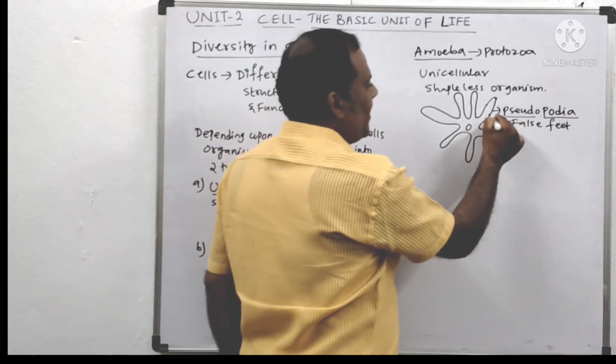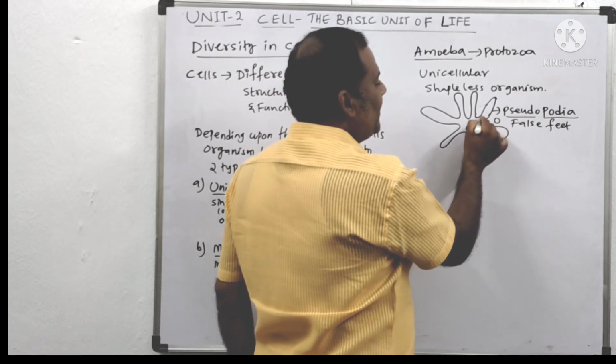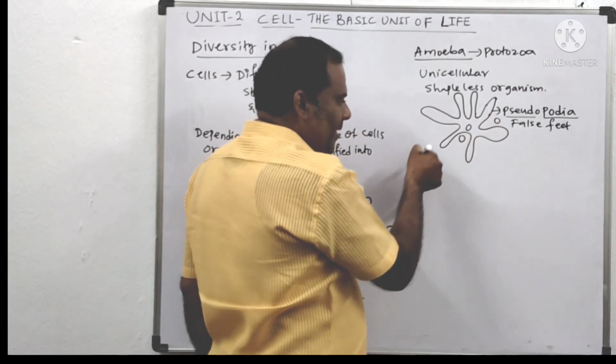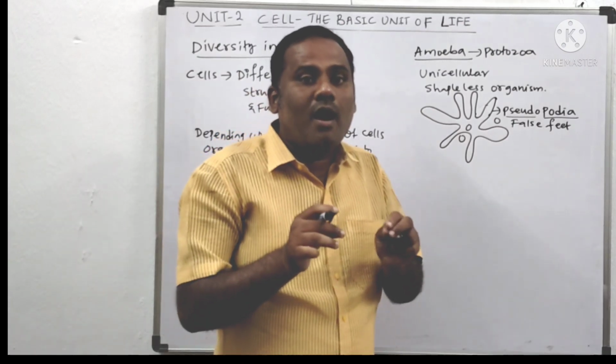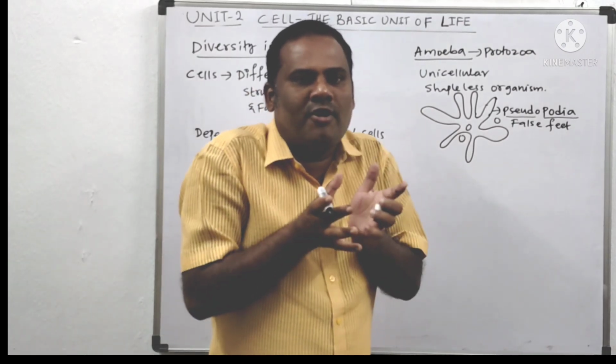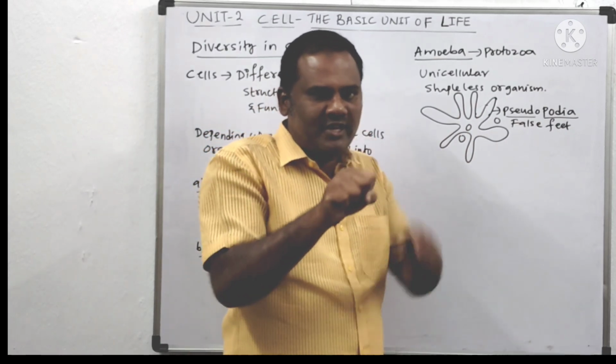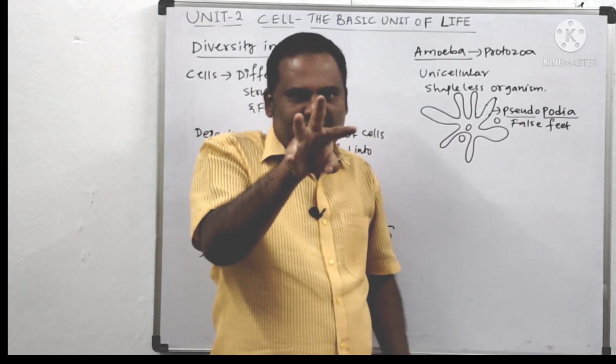For example, if it sees food here, then the pseudopodia will extend toward it. If it sees food in another direction, the pseudopodia will extend in that direction. That means according to the availability of food, it will extend its pseudopodia.